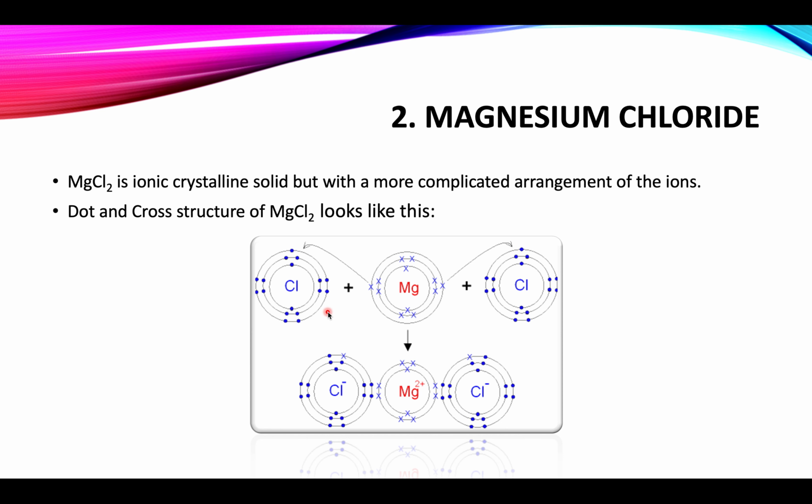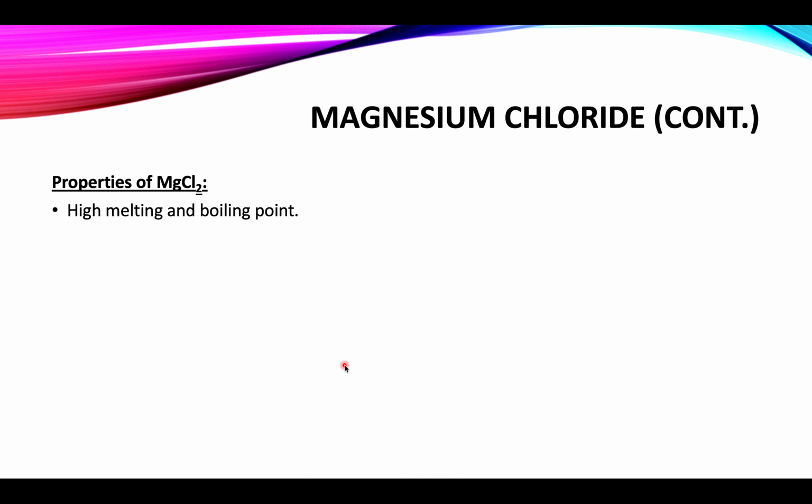By ion transfer, magnesium loses two electrons, one for each chloride. Each chloride ion accepts one electron and this completes its octet. And there is strong electrostatic force of attraction between these ions. Properties of magnesium chloride.